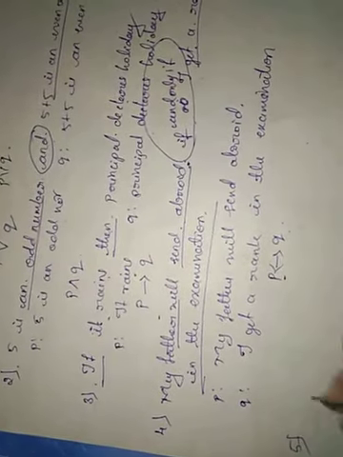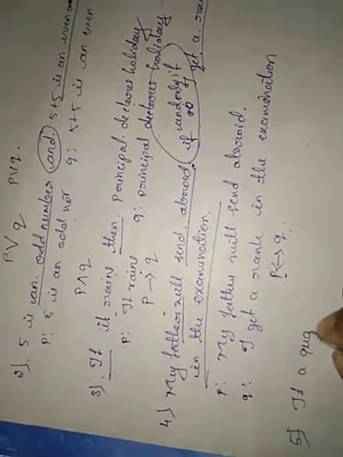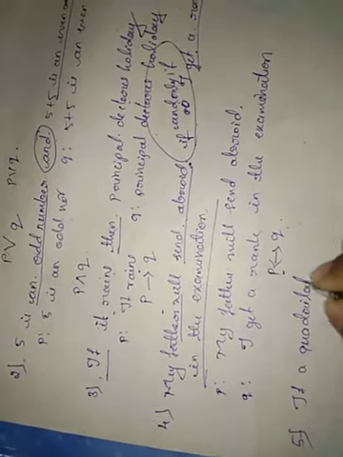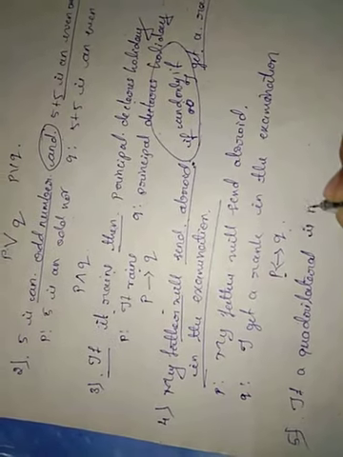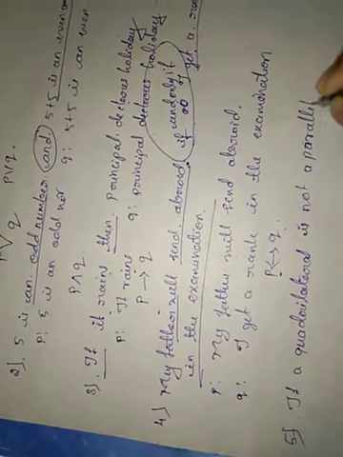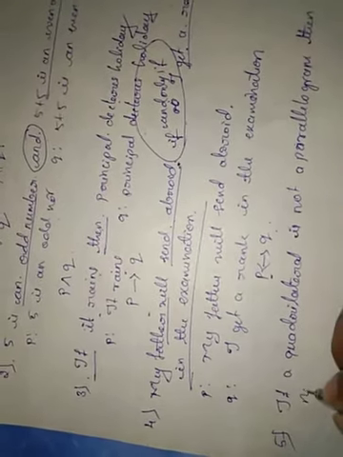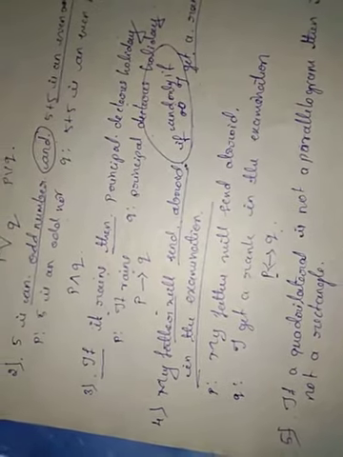Now the fifth one is: if a quadrilateral is not a parallelogram, then it is not a rectangle.